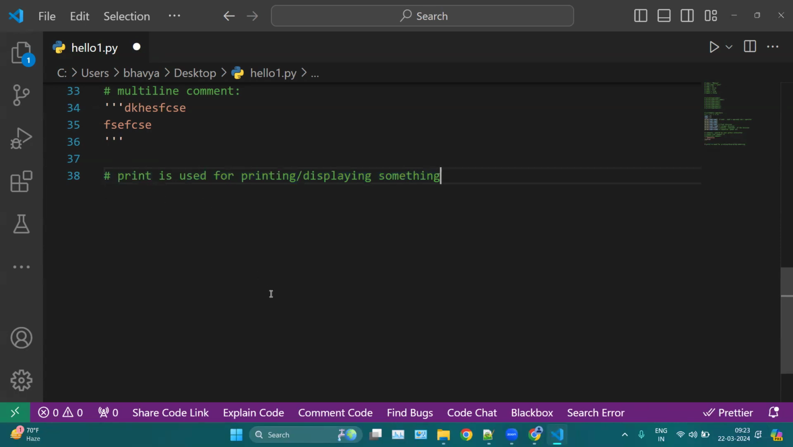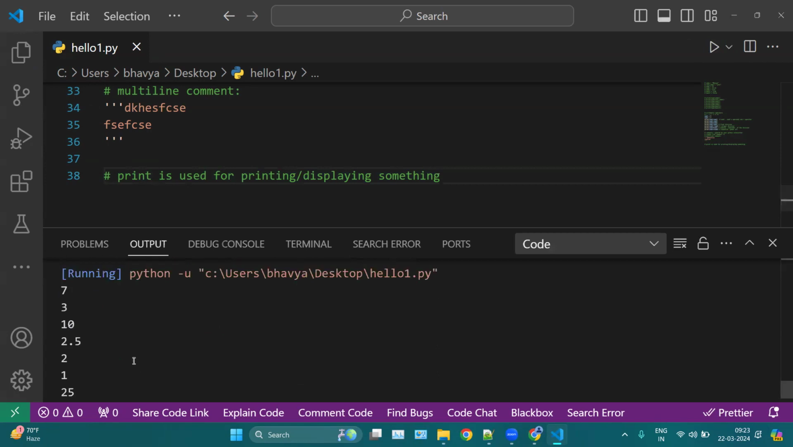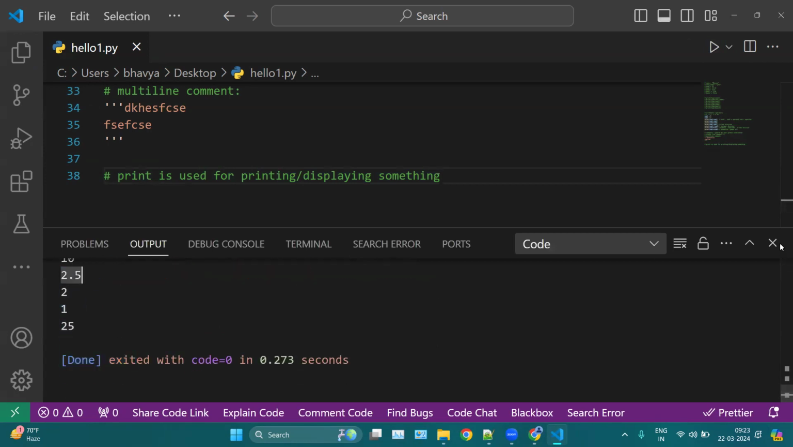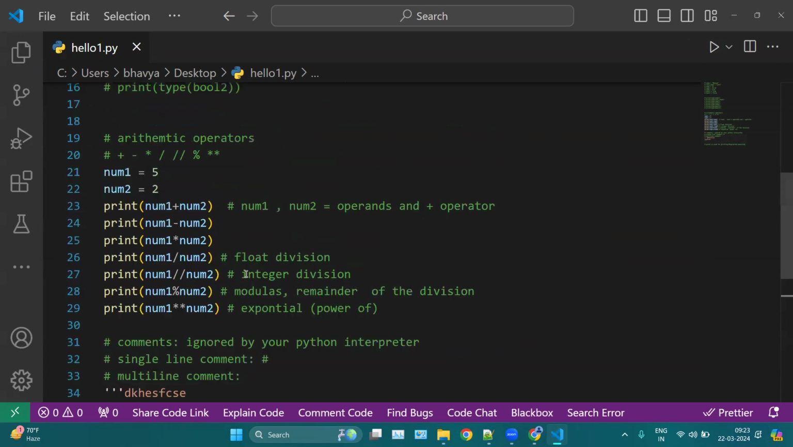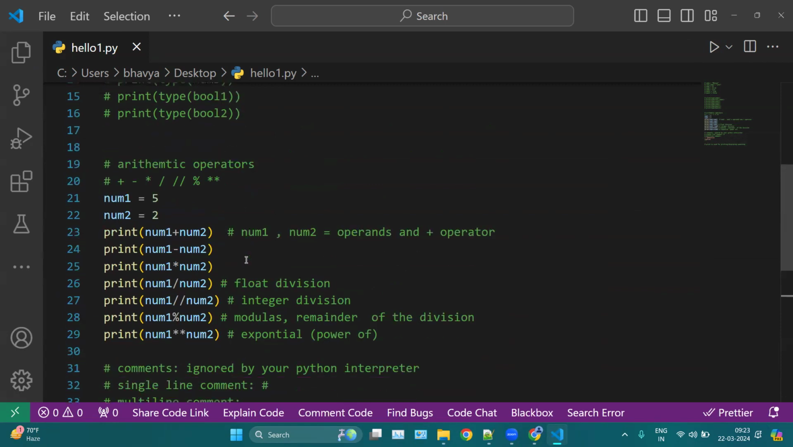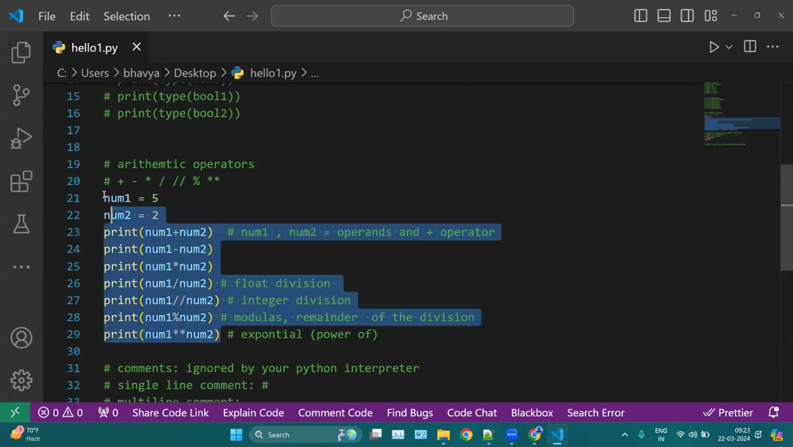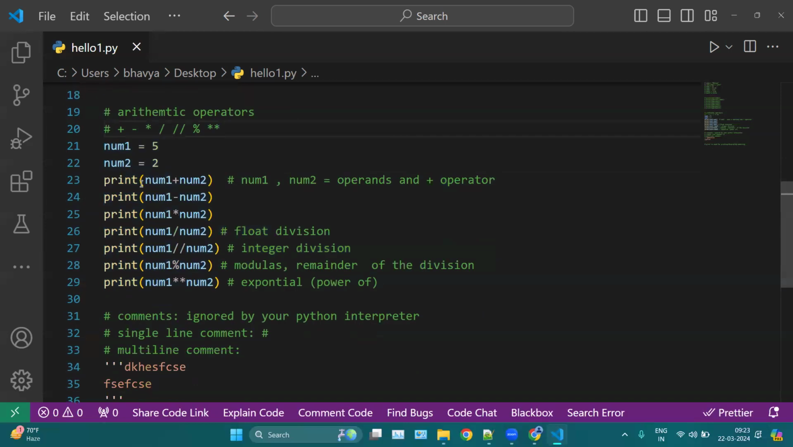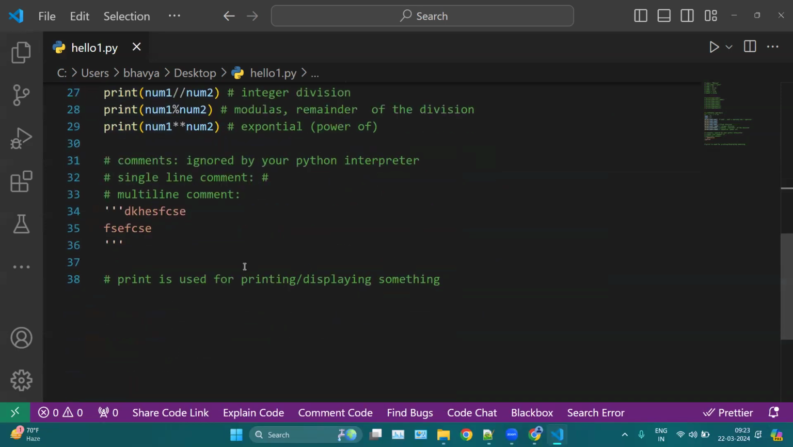While you code, you can mention what the purpose of this line is, or what the purpose of this function is, using a comment here. It is ignored by your Python interpreter and is very helpful for humans. So now these are known as arithmetic operators, which are very common, and these are known as comments.